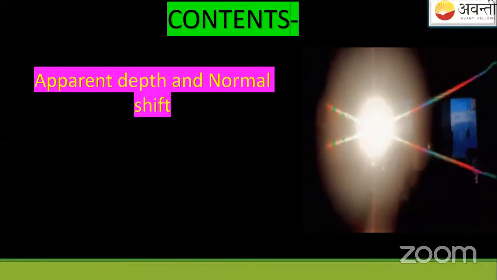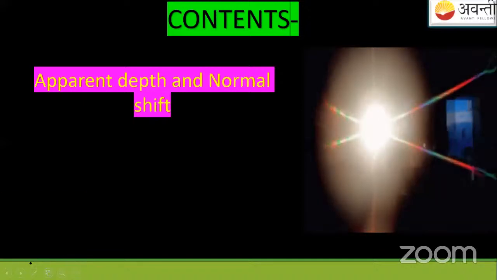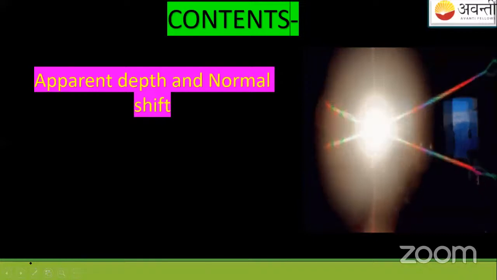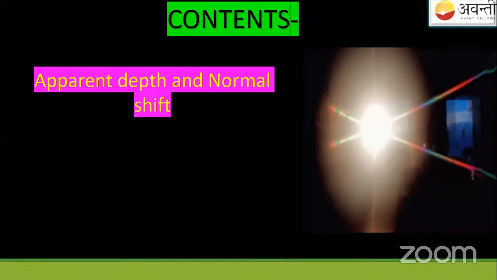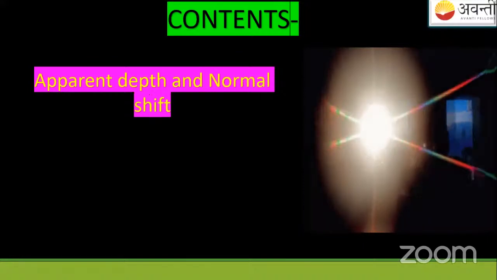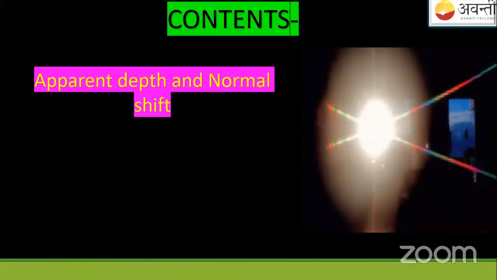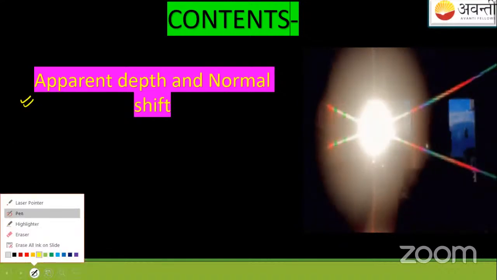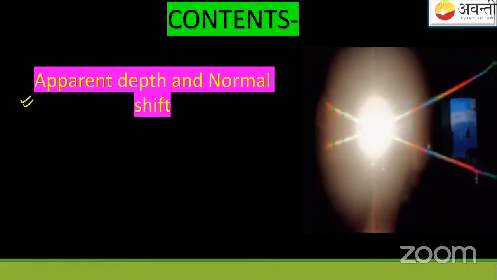So, see, this was the thing which we have completed. You can see this thing. This was the thing which we have completed in the previous classes. है ना?